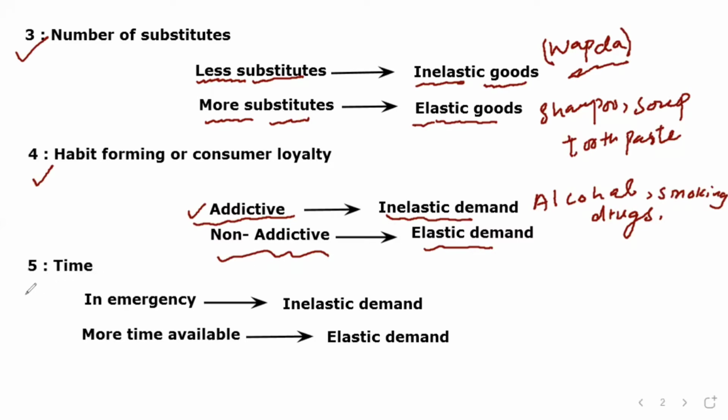Now moving to the next point, that is time. If we want a product or service urgently, in an emergency, its demand may be inelastic, because we cannot increase the supply of a product instantly. And if we have spare time or enough time to search or buy the thing, then its demand will be elastic.